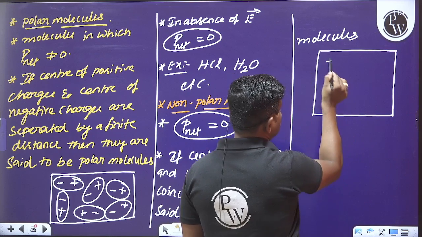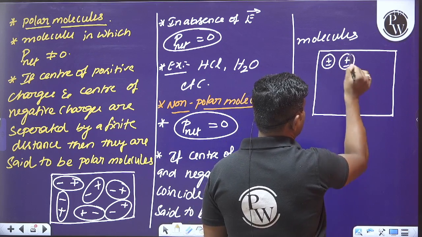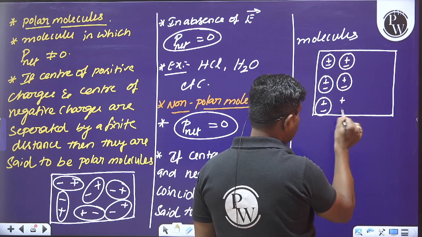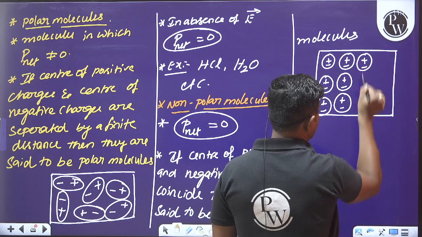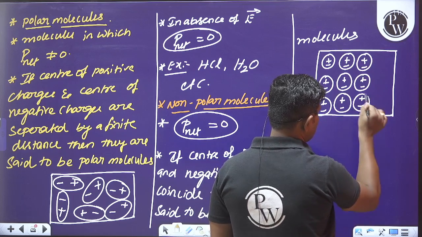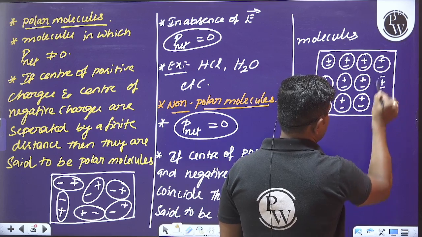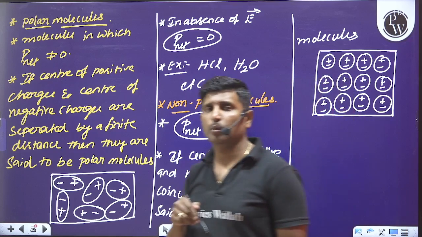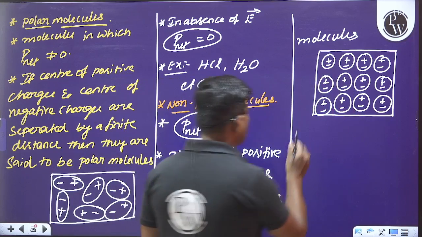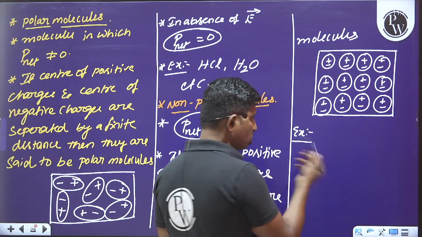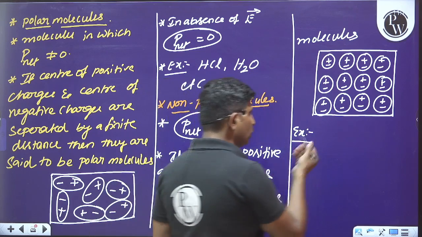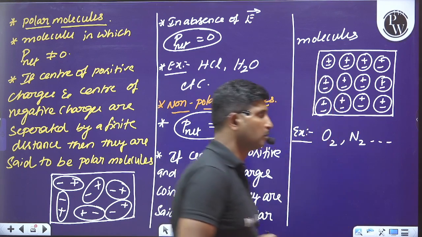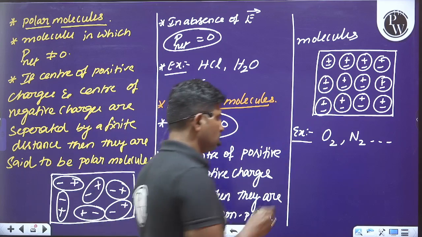Whenever we consider the center of positive charge and negative charge here, please look at the board carefully. I am writing the positive charge and negative charge as circles. Is it clear? The center of positive and negative charges coincide, then they are said to be non-polar molecules. What are the examples? We can go with oxygen, nitrogen, etc. These are all examples of non-polar molecules.